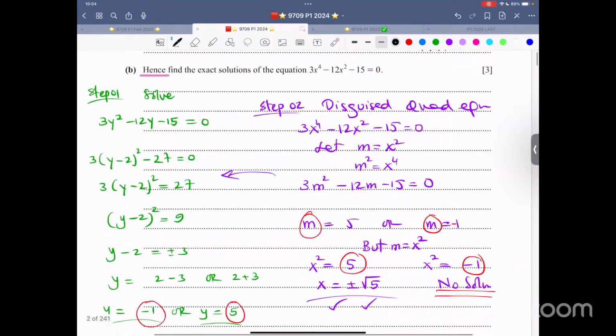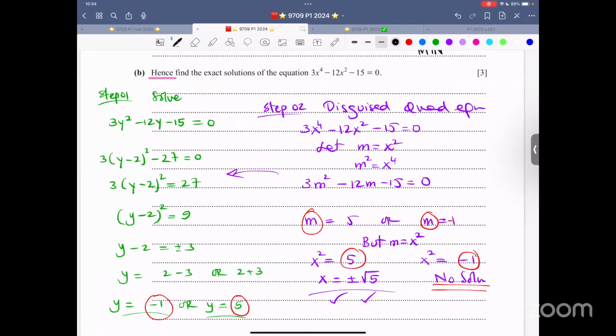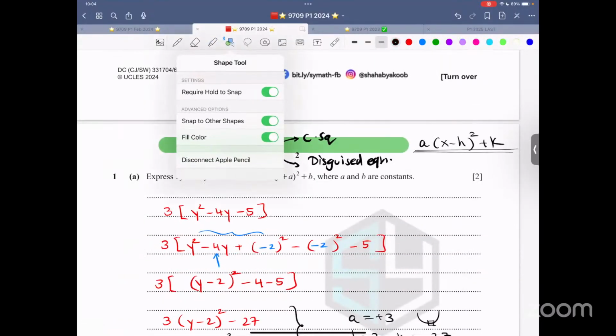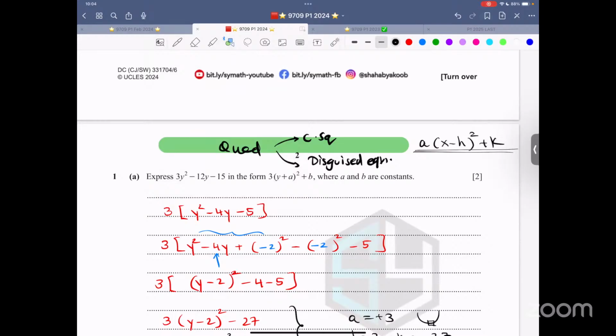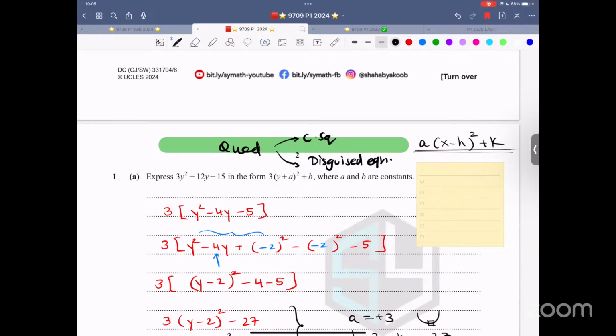Over here, they're asking us the exact solutions. So this is the first question that you should mark down. Let me write it over here, the questions that I've marked down, so that I can save this image, and those people who are with me on the WhatsApp group, I can share the details with them. This is my favorite question for quadratics, that is completed square plus discriminant.